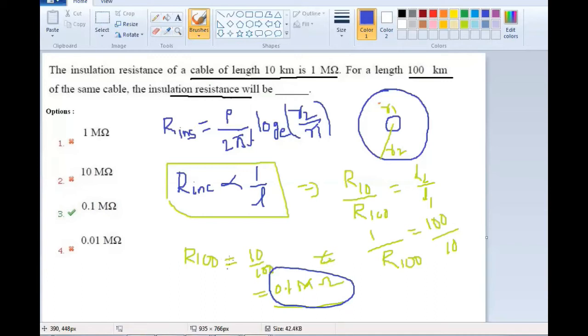As the length is increased, the insulation resistance of the cable will be reduced, because they are inversely proportional. Insulation resistance of a cable is inversely proportional to the length. For the 10 kilometer length of the cable, it is 1 mega ohm. For the 100 kilometer length of the cable, it is 0.1 mega ohm. So it is the answer.